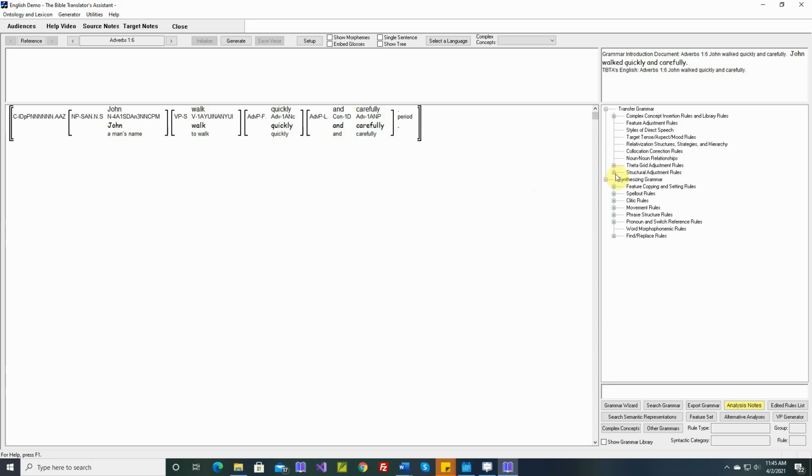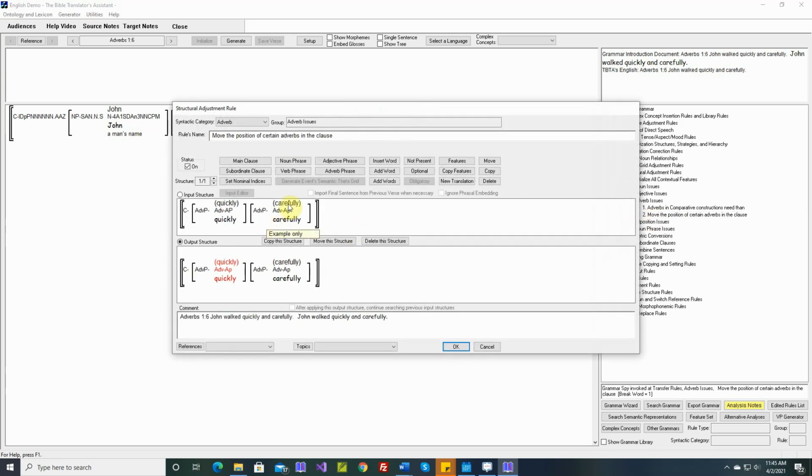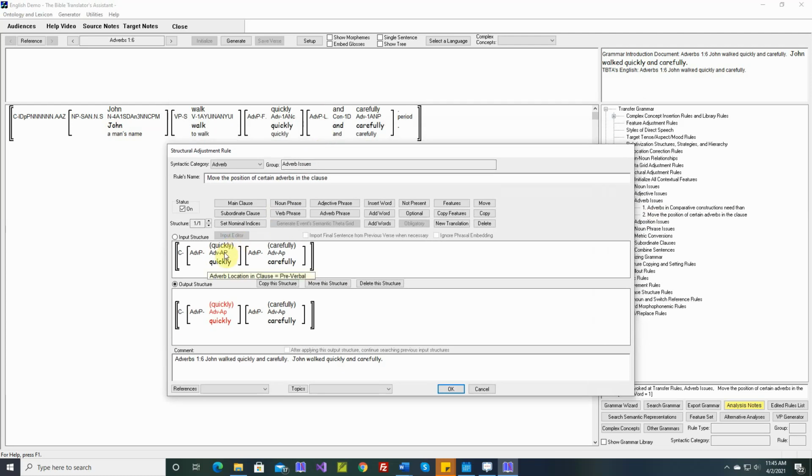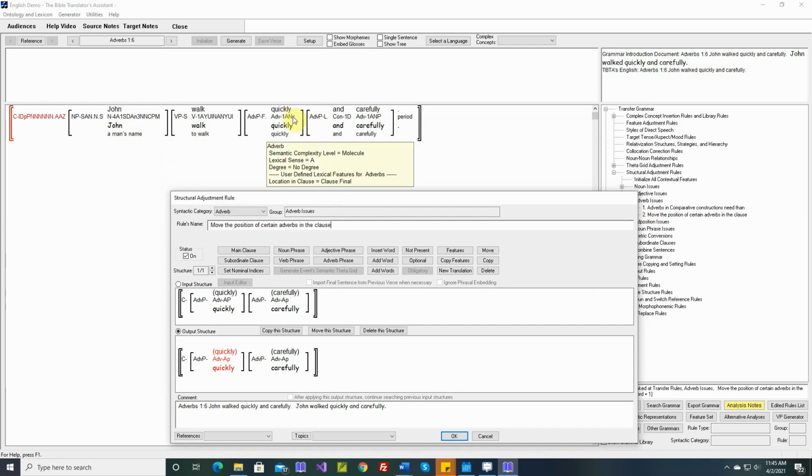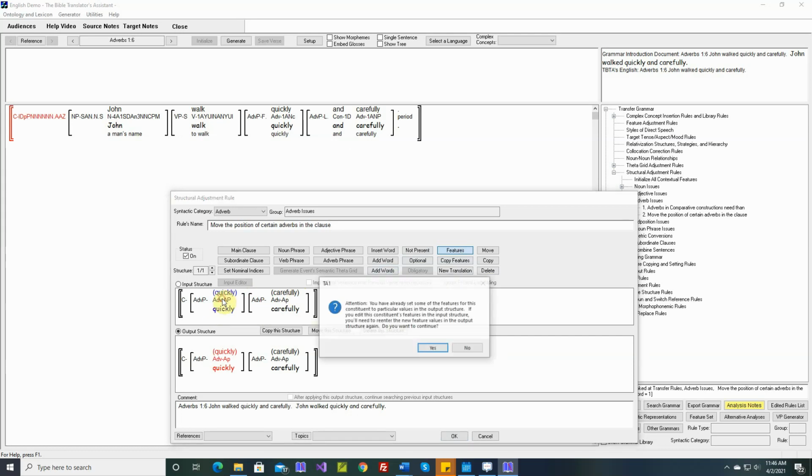And we have a rule for this in our adverbs. Yeah, it used to be preverbal. So this rule was saying when we had a preverbal adverb combined with a post-verbal adverb, make them both post-verbal. But now we've changed this. So now this is clause final, and this is preverbal. So let's update this rule.